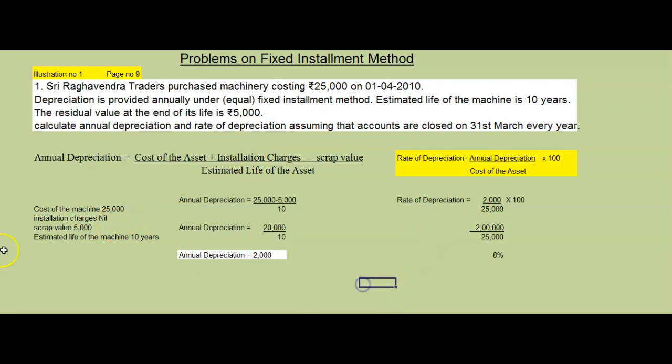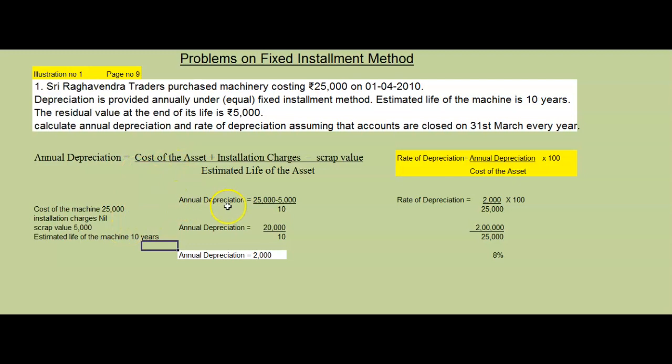So what we will do, first we will write the values we have. Cost of the machine rupees 25,000. Installation charges rupees 0. Then scrap value rupees 5,000. Estimated life of the asset is how much? 10 years. So we have all the values now. What you have to do? Because we have all the values, we just substitute them in this formula.